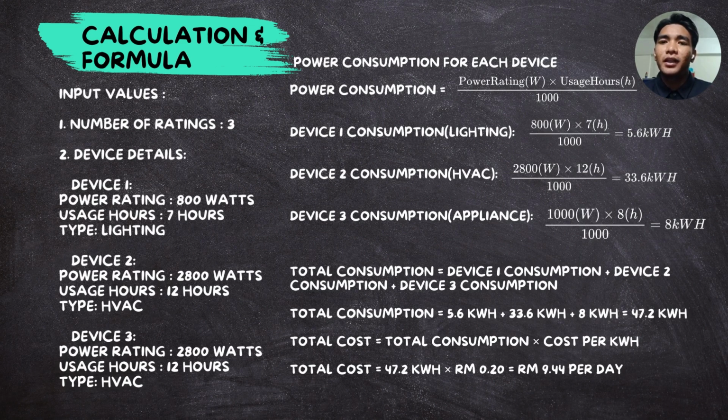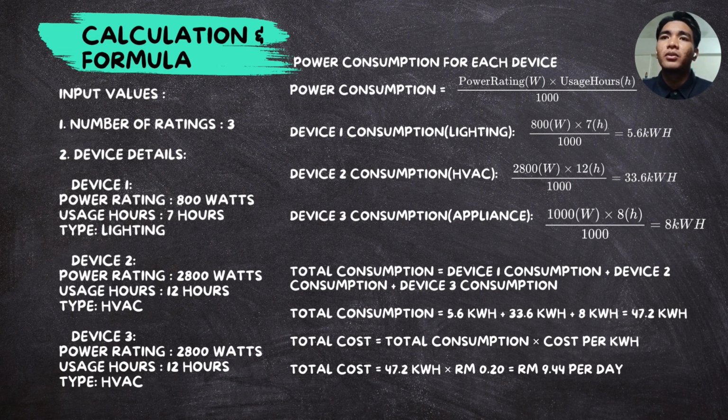These are the calculation and the formula. The first one is the input values. So first the number of devices is 3, and the device details are: for device 1, we put power rating 800 watts, usage hours 7 hours, and type lighting. And for device 2, the input is 2800 watts, the usage hours is 12 hours, and the type is HVAC. And device number 3, the power rating is 2800 watts, the usage hours is 12 hours, and the type is HVAC also.